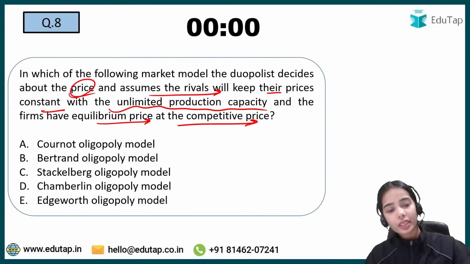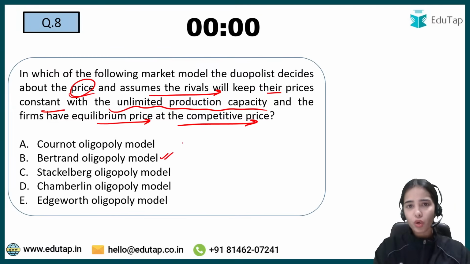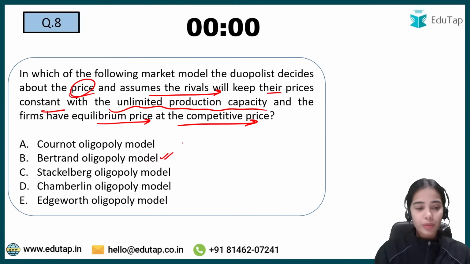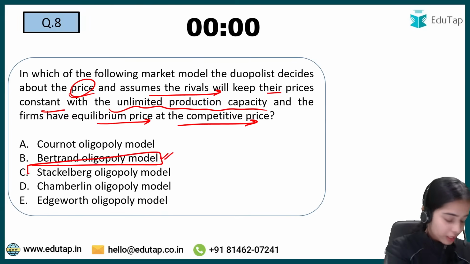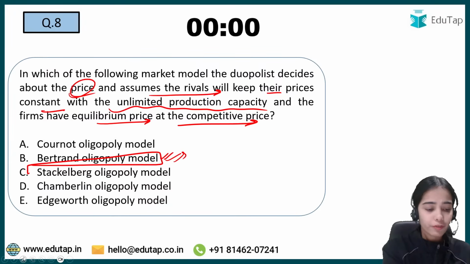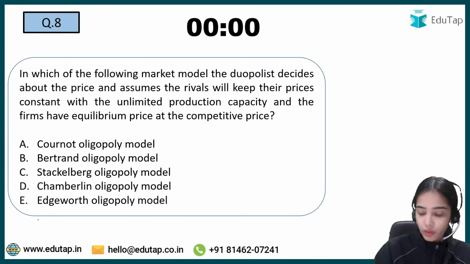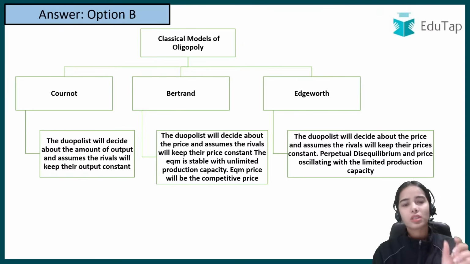Okay, so here the answer is Bertrand oligopoly model. Bertrand oligopoly is the answer here. A previous year question has come from this point also. So let's understand about the different models in a single point.